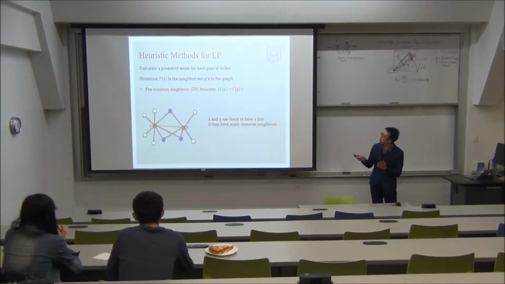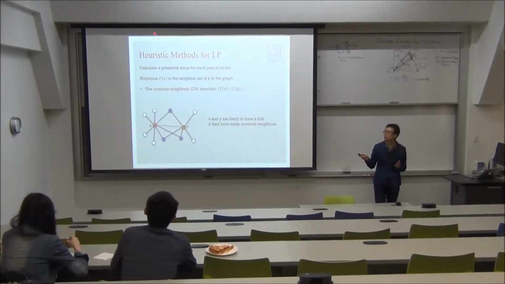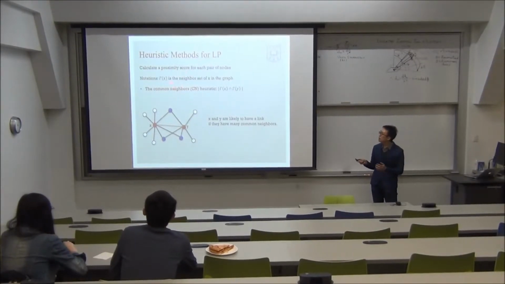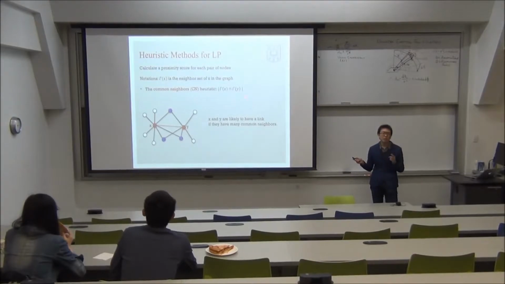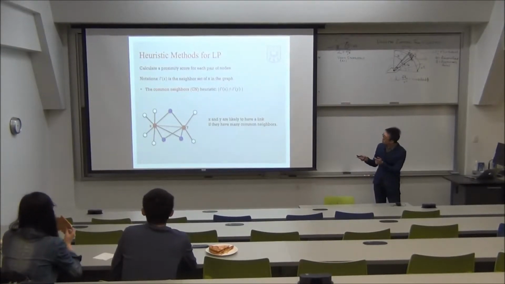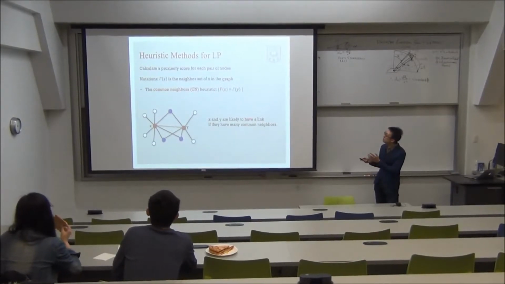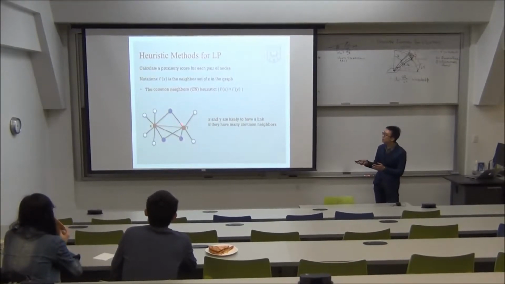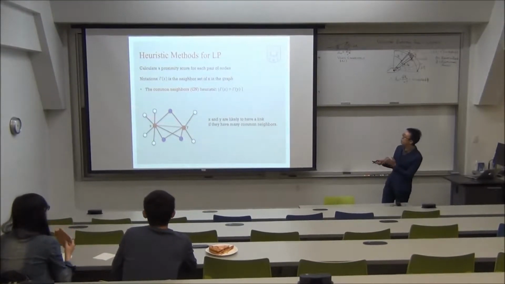And I will use Γ(x) to denote the neighbor set of x in the graph. The first one, called the common neighbors heuristic, is just what is used in the Facebook example. It predicts links by counting the common neighbors between x and y as the likelihood of x and y having a link. It assumes that x and y are likely to be friends if they have many common friends.